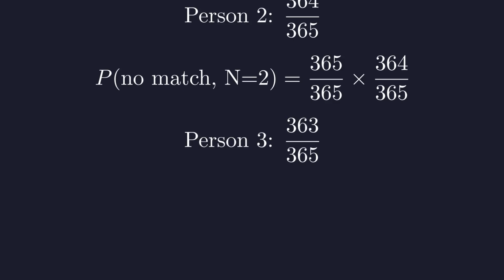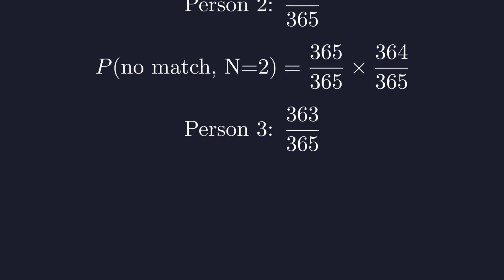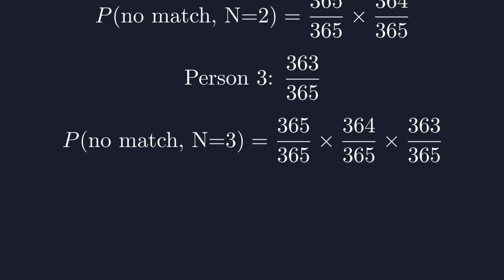Let's add a third person to our group. At this point, 2 birthdays are already taken, so this person has 363 possible days to choose from for a unique birthday. Their probability is 363 divided by 365. The pattern continues as we add more people. For 3 people, the probability of all having different birthdays is the product of all 3 individual probabilities. Notice how each additional person slightly reduces the overall probability of having no matches.